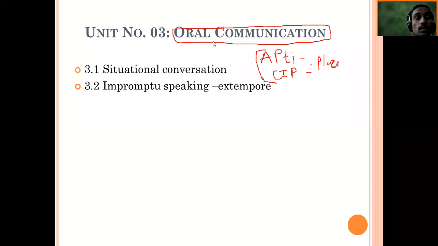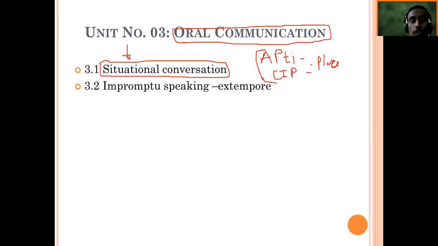Now come to the point why I was talking about this oral communication. You people are going to talk about some situational conversation. So what is this situational conversation? You people will be given a situation. The situation might be that you are asked to imagine that you are a teacher and another student is a student. The student is absent, and the teacher is asking why you were absent. That situation you will be given, and here you people have to start talking.